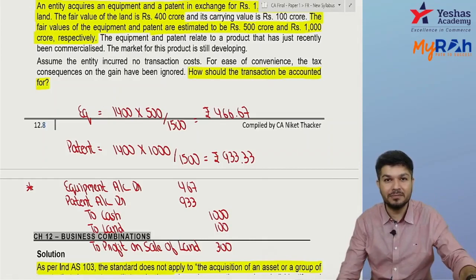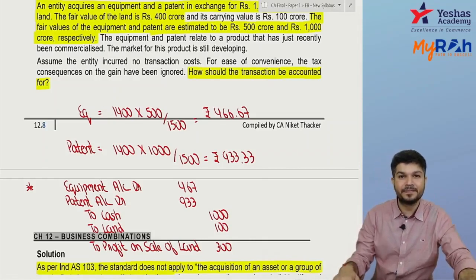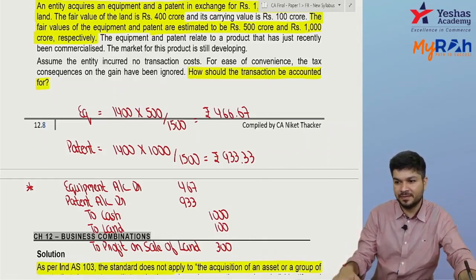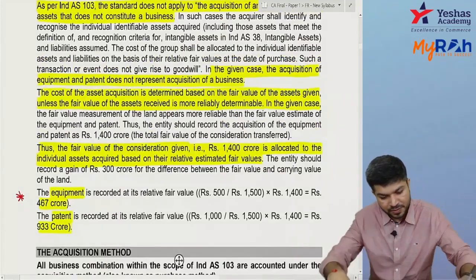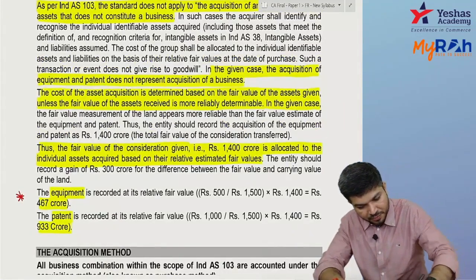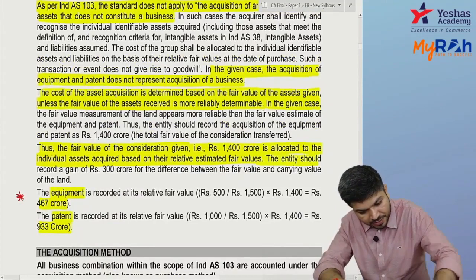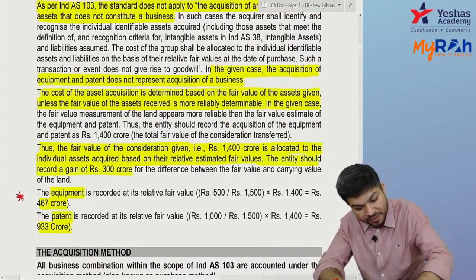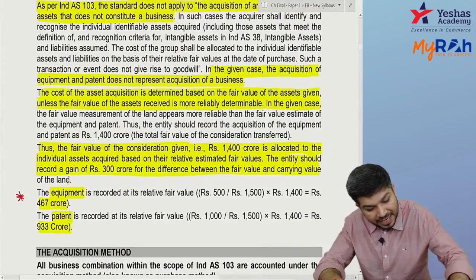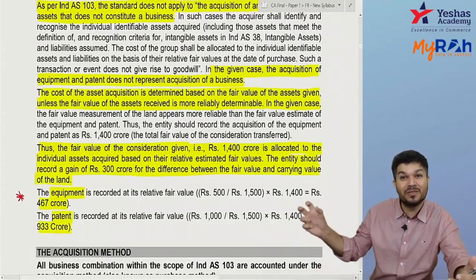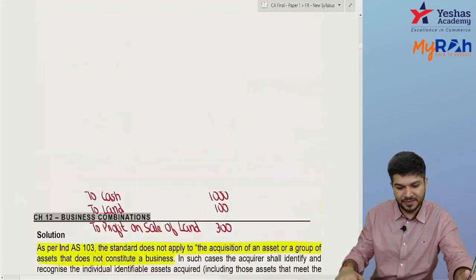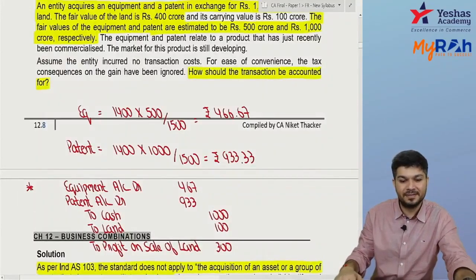Any doubts? Anybody with this question? If you check over here, the entity should record a gain of 300 crore for the difference between the fair value of the land and the carrying amount of the land. So land 100 crore is the carrying amount, 300 is profit on sale. Any doubts? Question number 4.